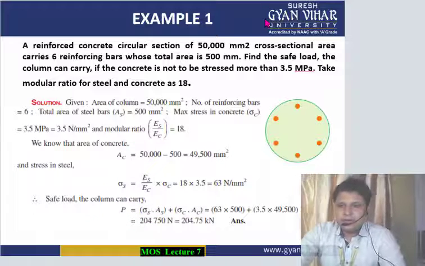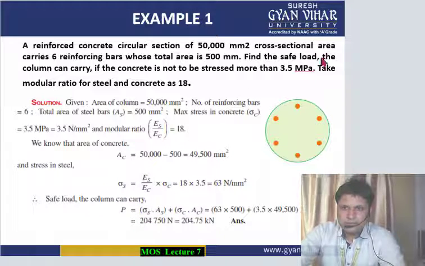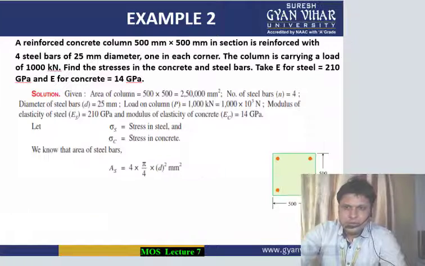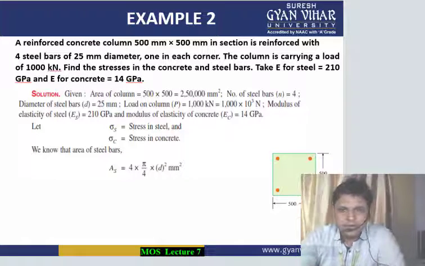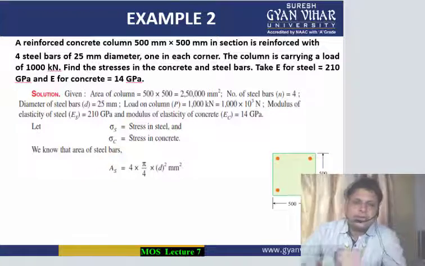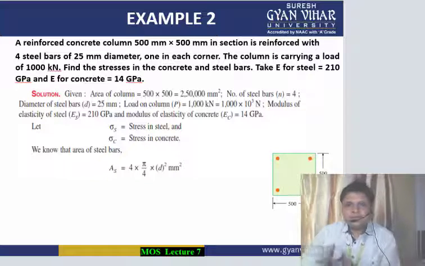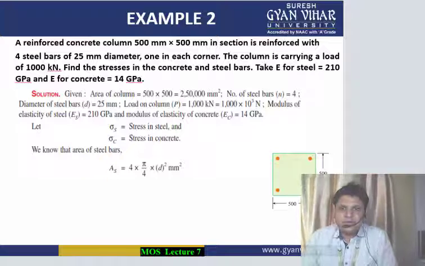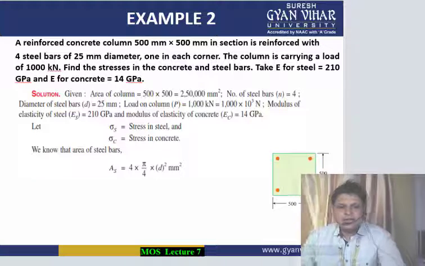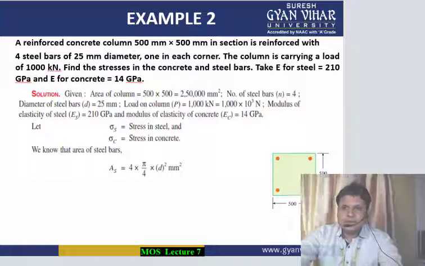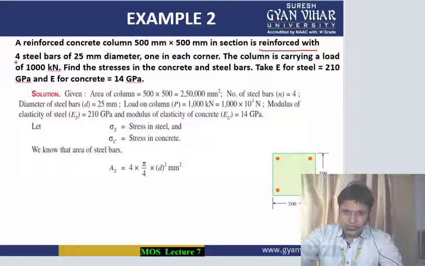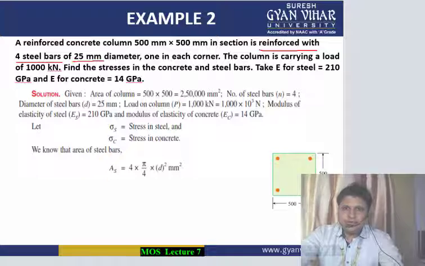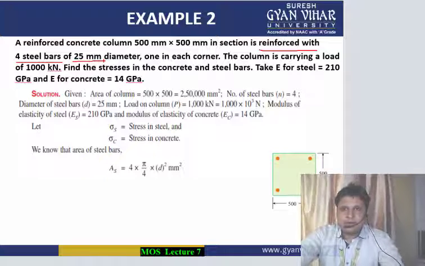Coming to example number 2. In this question, first of all, let's read what is given in the numerical. A reinforced concrete column 500 mm by 500 mm in section is reinforced with 4 steel bars of 25 mm diameter, one in each corner.